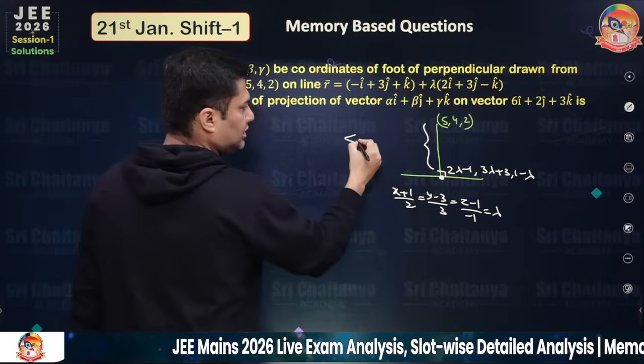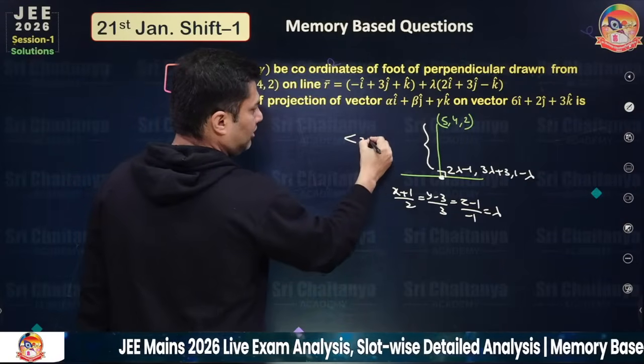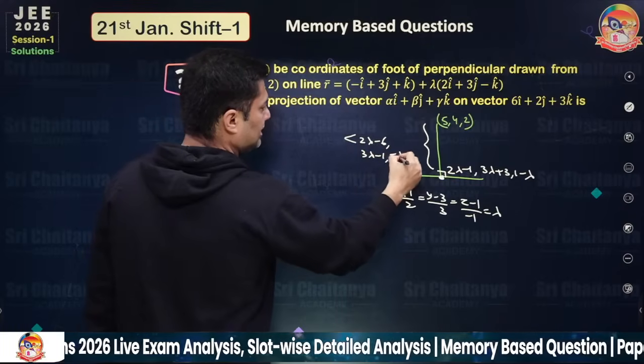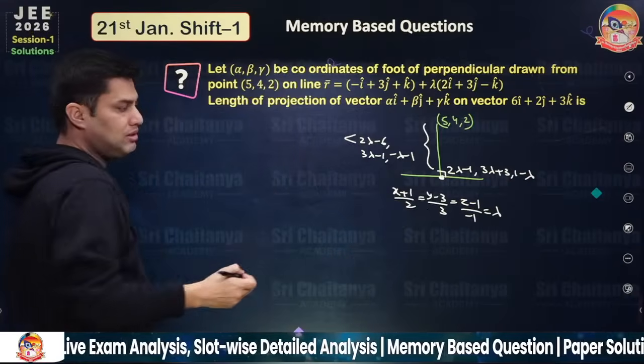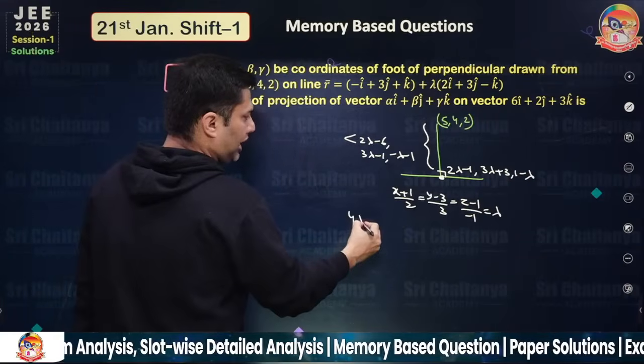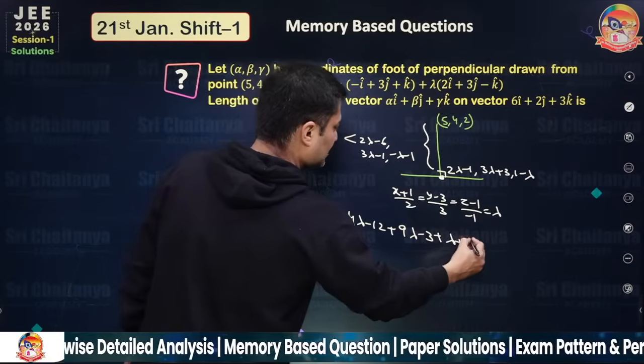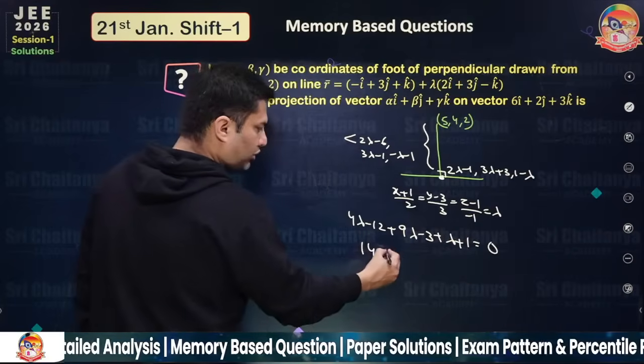So direction ratios is 2 lambda minus 6, 3 lambda minus 1, and minus lambda minus 1, which is perpendicular to this 2, 3, 1. So this is 4 lambda minus 12 plus 9 lambda minus 3 plus lambda plus 1 should be equal to 0. So this is 14 lambda.